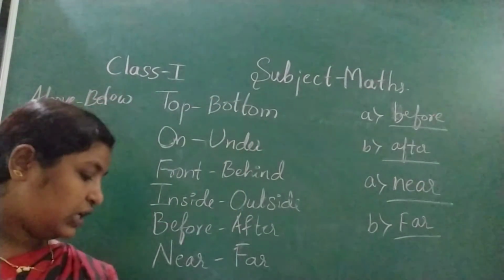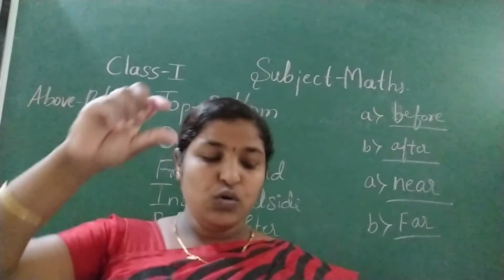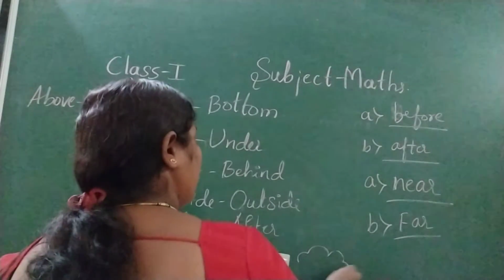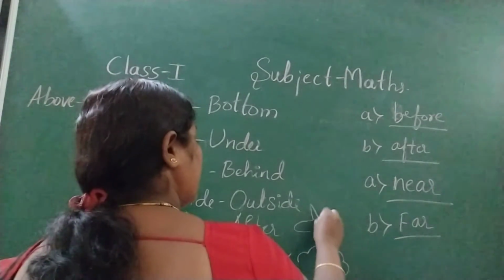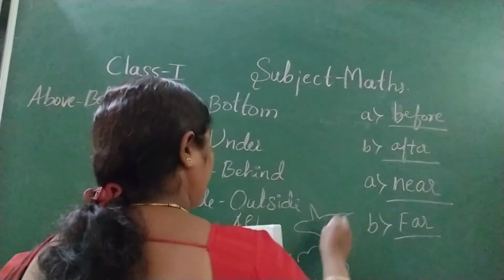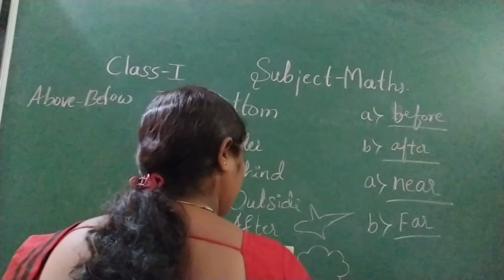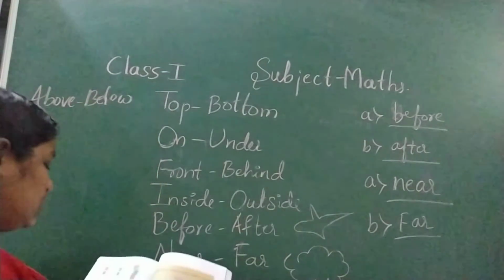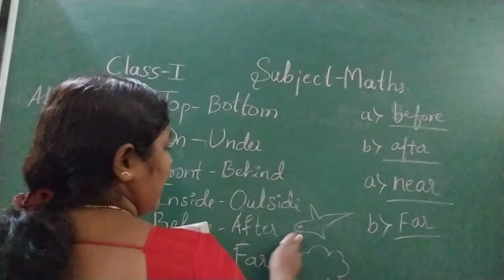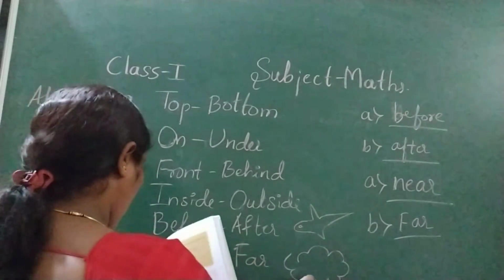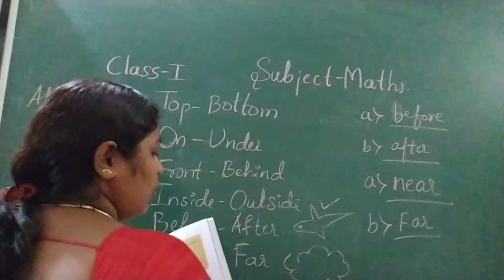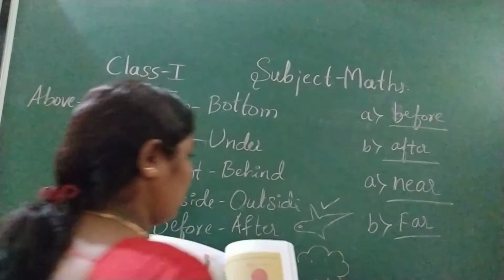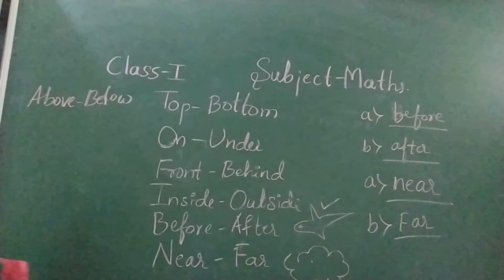Next, we check. There is a cloud, an aeroplane and one crow. Here is a cloud. Here is an aeroplane. Then there is a bird. Okay, there are 3 things. Just think that the aeroplane is above the cloud, so tick for above. And the bird is below the cloud, so tick for below. Yes, next, rolling, sliding.